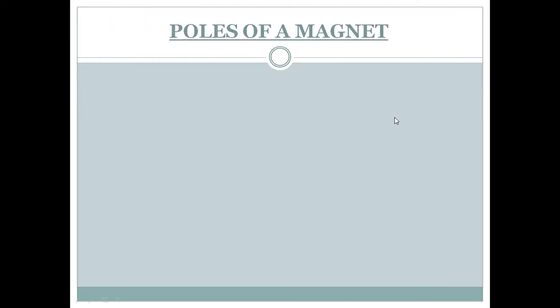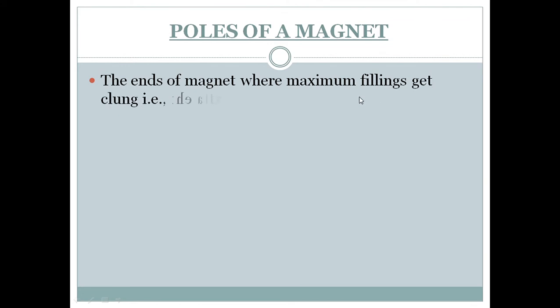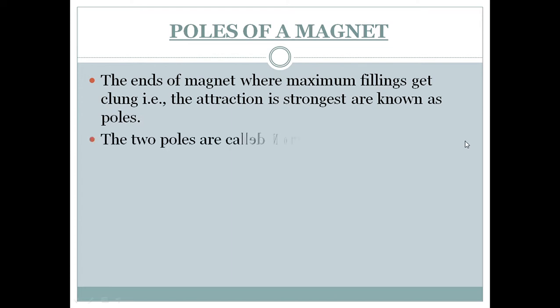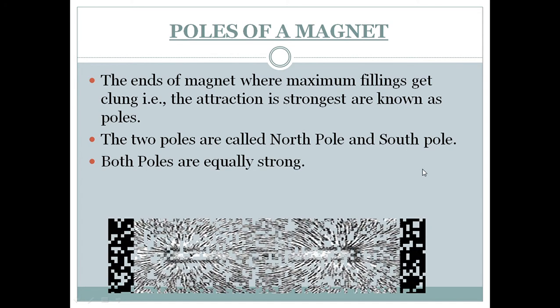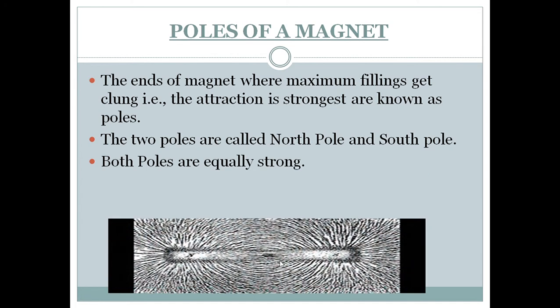Poles of a magnet. The ends of magnets where maximum filings get clung, that is, the attraction is the strongest, are known as poles. The two poles are called North Pole and South Pole. Both poles are equally strong. This image shows the magnetic field of a magnet.